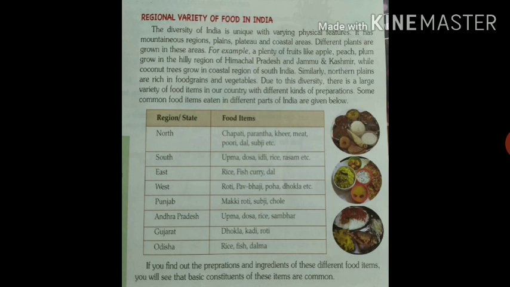Each dish we eat is prepared using more than one ingredient containing nutrients along with dietary fibers and water also.